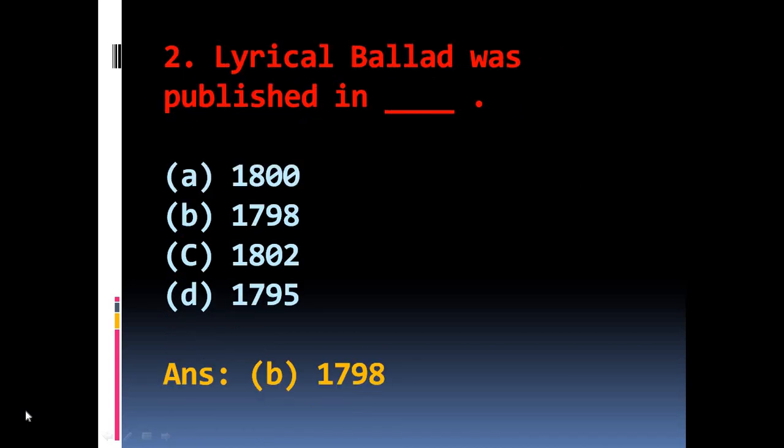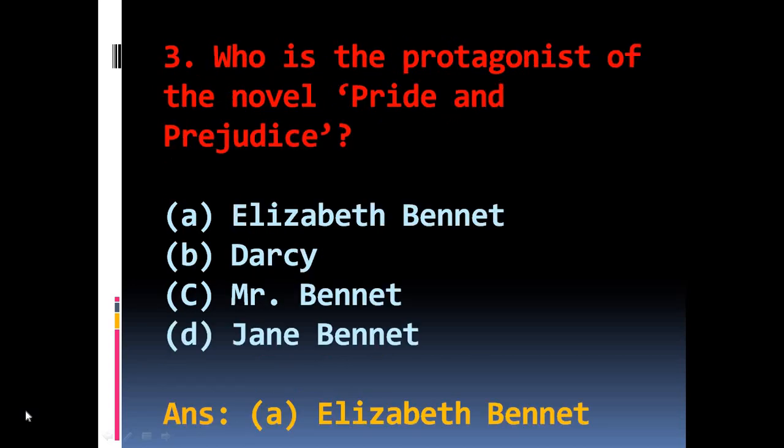Question number 2. Lyrical Ballads was published in, the options are A 1800, B 1798, C 1802, D 1795. The right answer is B 1798. Question number 3. Who is the protagonist of the novel Pride and Prejudice? The options are A Elizabeth Bennet, B Darcy, C Mr. Bennet, D Jane Bennet. The right answer is A Elizabeth Bennet. Pride and Prejudice is a novel written by Jane Austen.